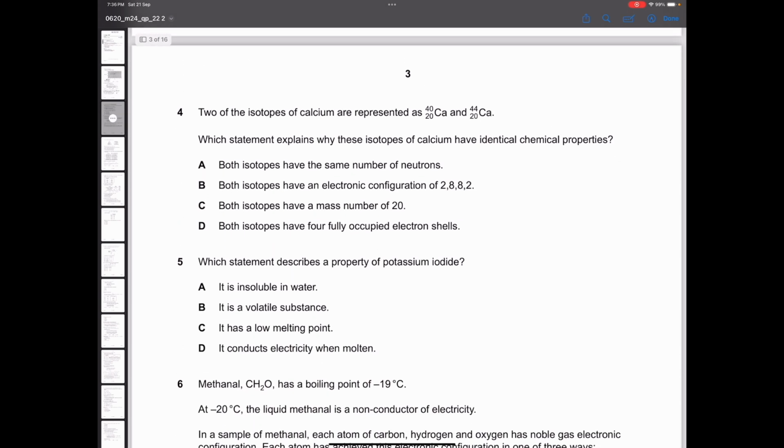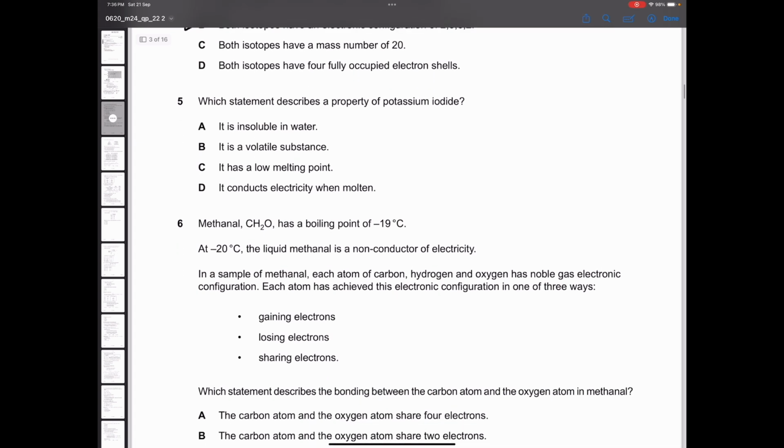Next question. Two of the isotopes of calcium are given. Which statement explains why they have identical chemical properties? For this, there is only one single reason: isotopes have the same electronic structure, or the same electronic configuration, and the chemical properties depend upon the electronic configuration. Which option should be correct? Option number B.